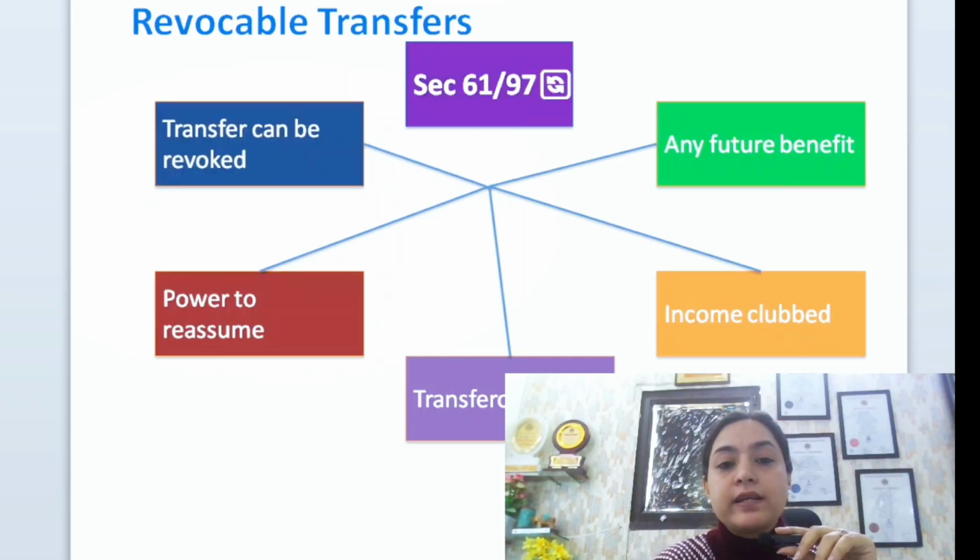Next is section 97, which talks about revocable transfer. Here we talk about when the assets are transferred. Section 97 says when assets are also transferred, any income arising out of that transferred asset would get clubbed in the hand of the transferor.